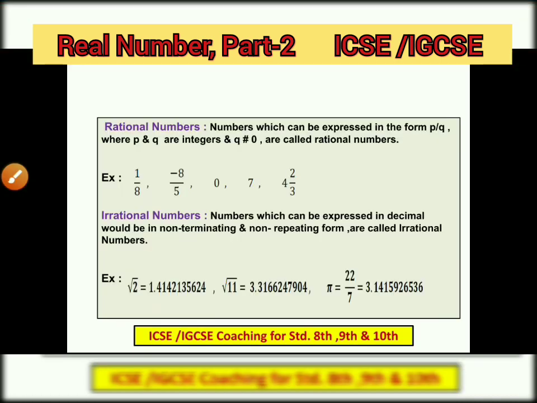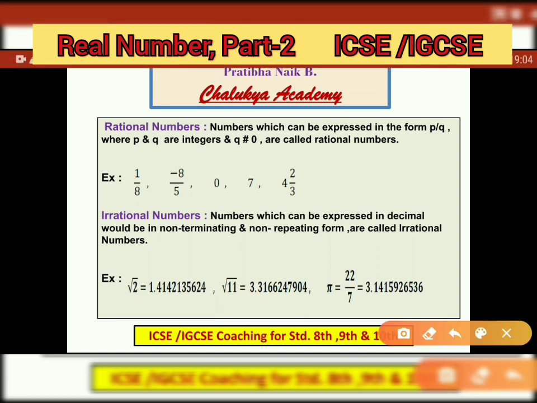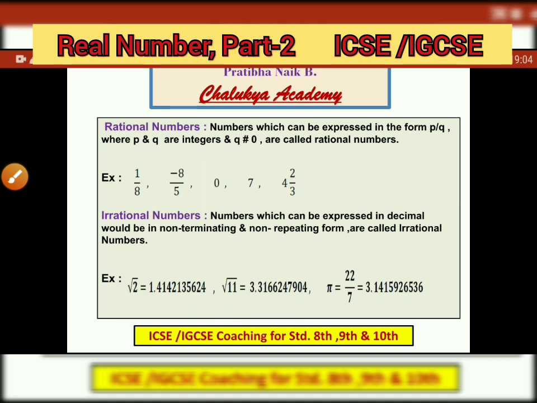Now let's start with the rational numbers. What do you mean by rational numbers? Numbers which can be expressed in the form of p upon q, where p and q are integers and q is not equal to 0. Q is not equal to 0 means q is the denominator. The denominator should not be 0, otherwise that number will not be valid. So q should have a number other than 0.